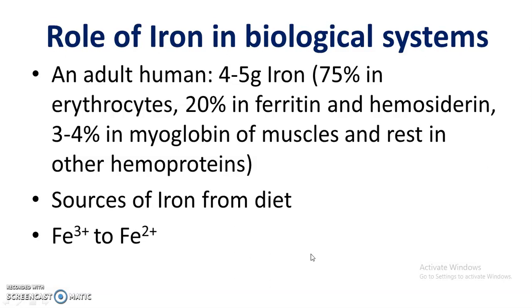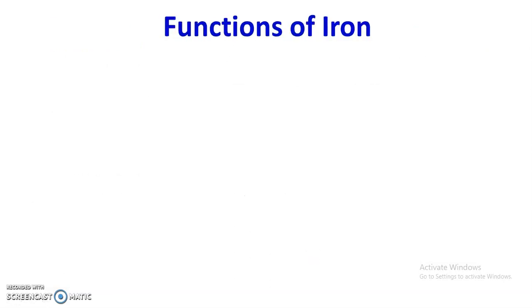Iron is stored as ferritin in liver, bone marrow. It is also stored in the spleen. Now what are the functions of iron? Iron containing proteins participate in two ways, that is in electron transfer mechanism and oxygen transport mechanism.